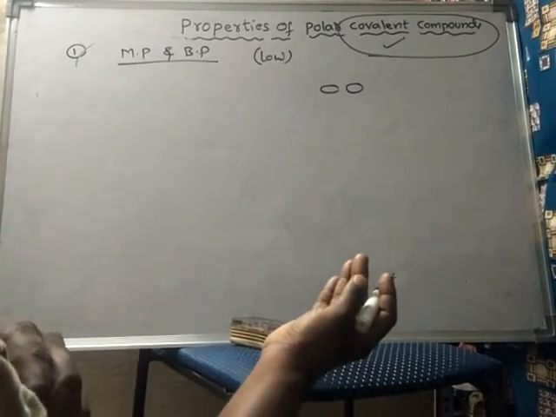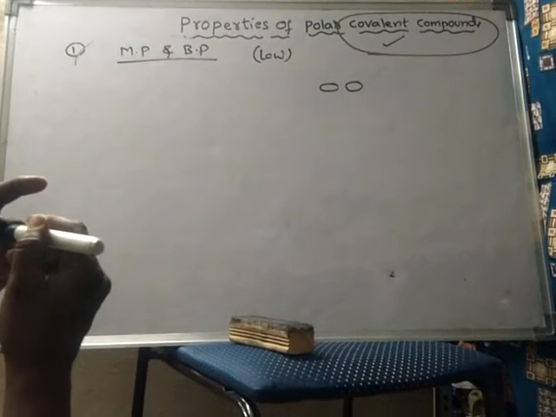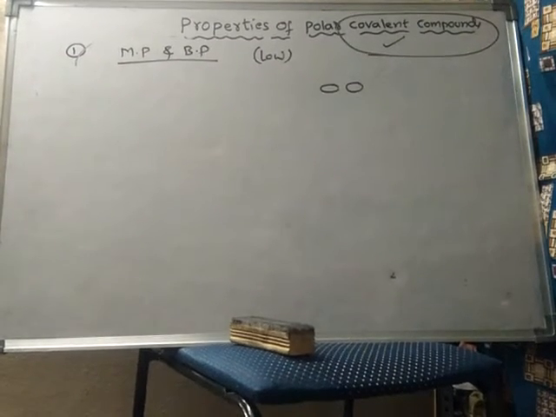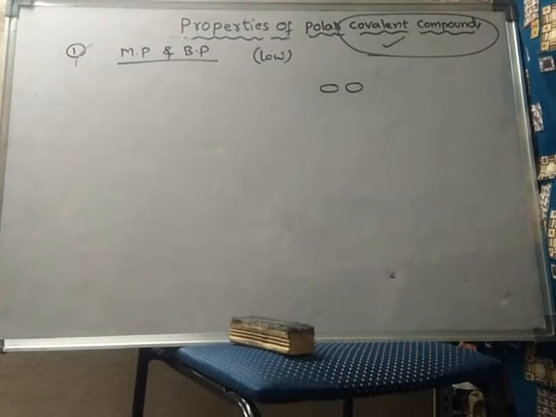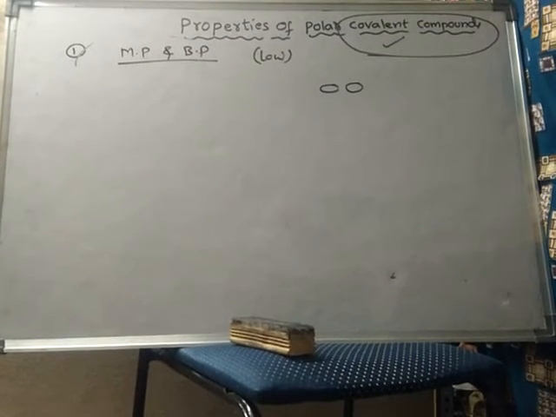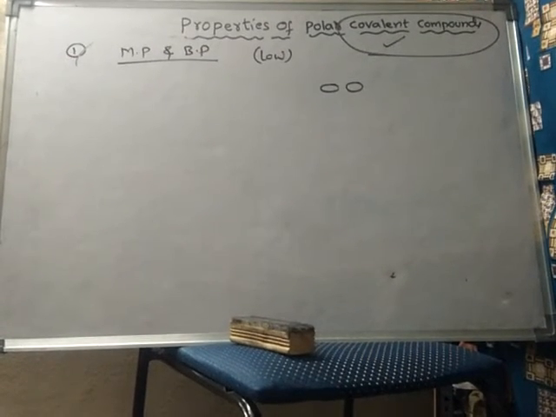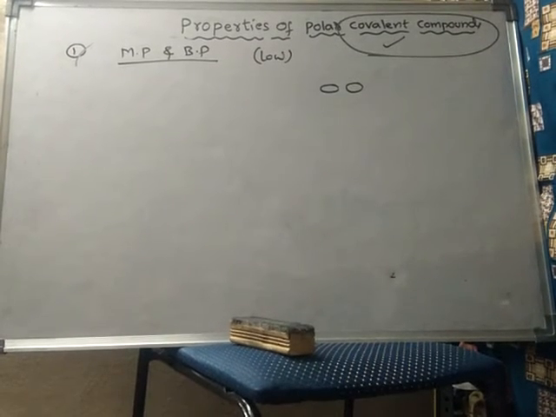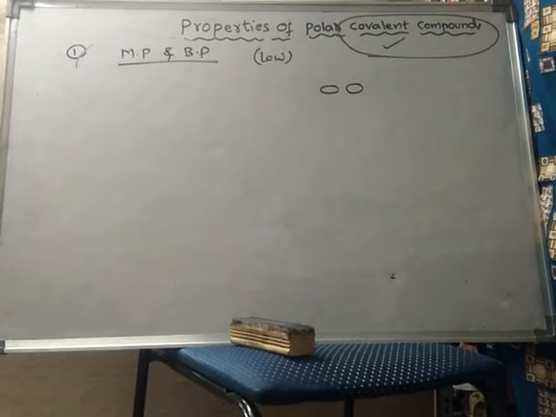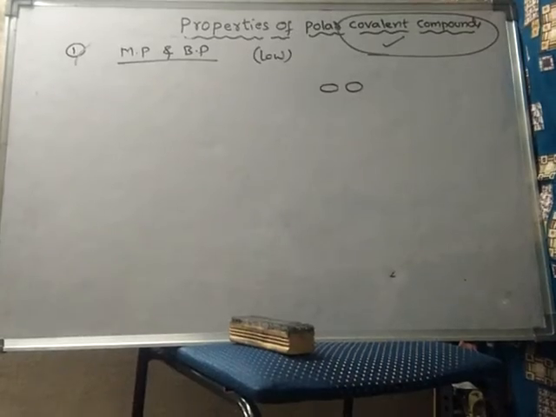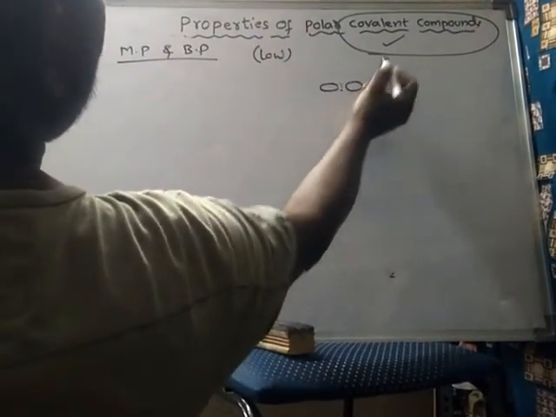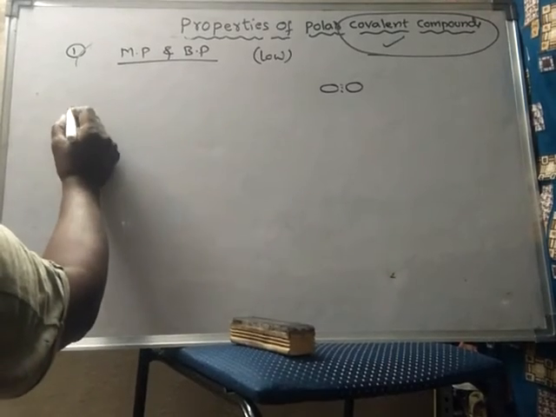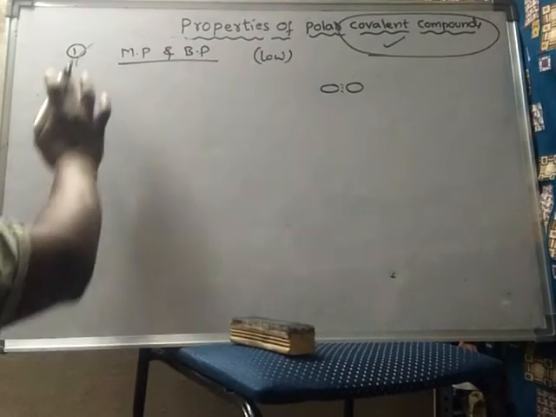As the weak force of attraction cannot hold the molecules very close, the solid can be converted into liquid easily, and the liquid into vapor easily. So even in polar covalent compounds, the melting points and boiling points will be low. Okay.